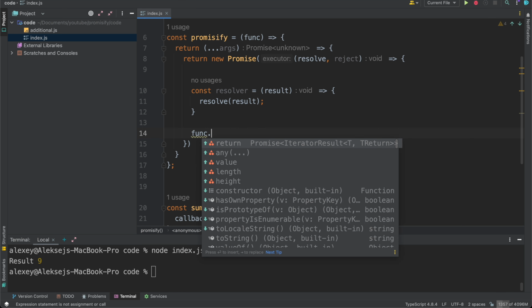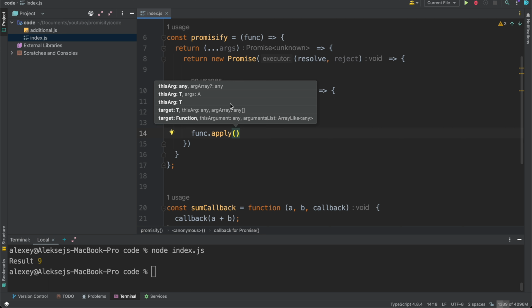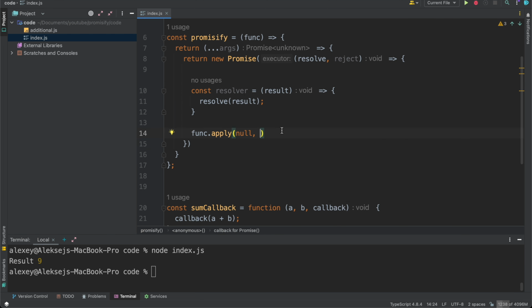So our func.apply, and as a first argument, apply takes this, and we can pass null because we don't want to use any features of this. And the second parameter can be an array of arguments. And what arguments do we have now? From args, let's write args for now. It's our 5 and 15.